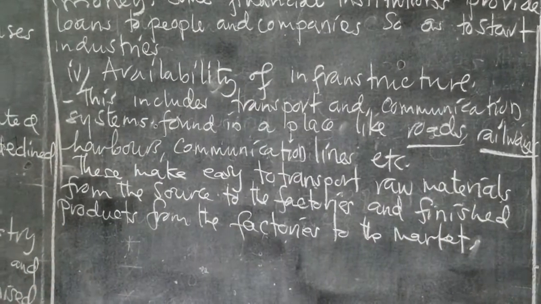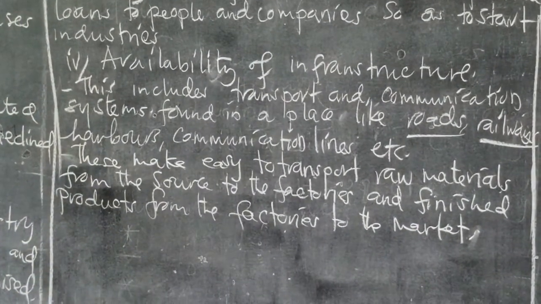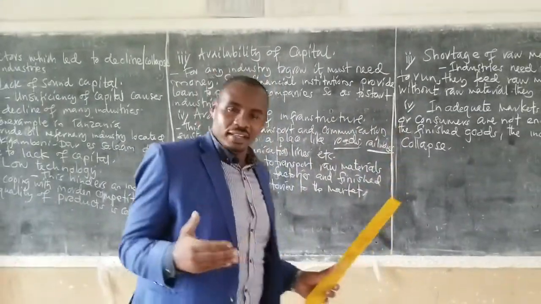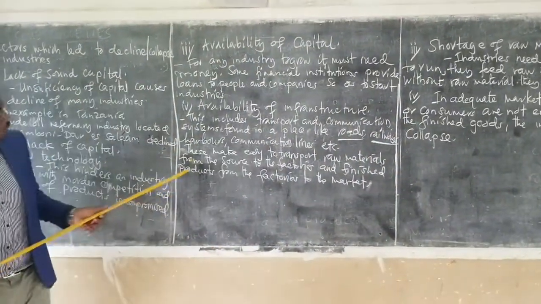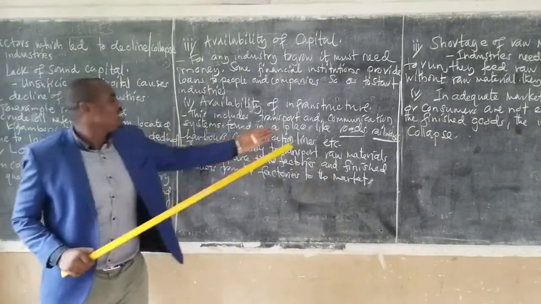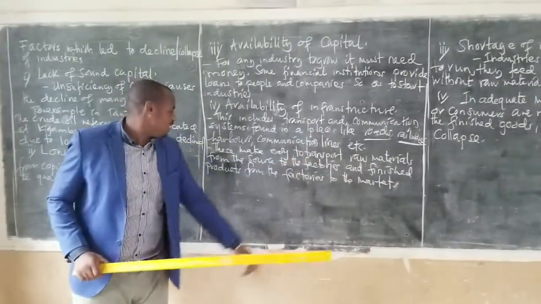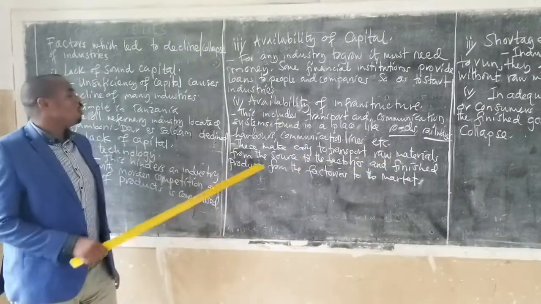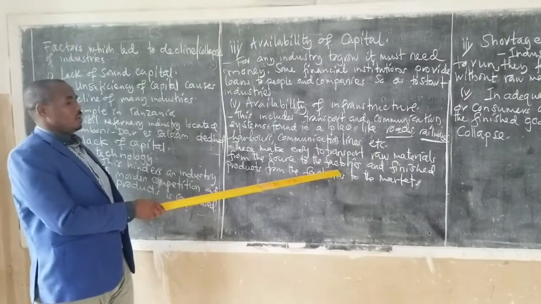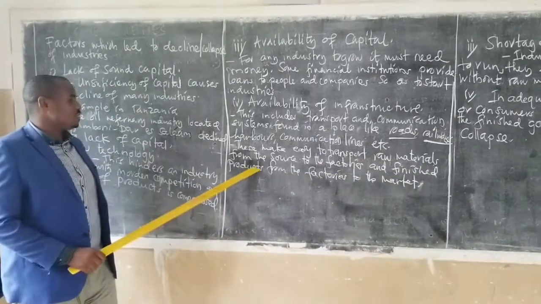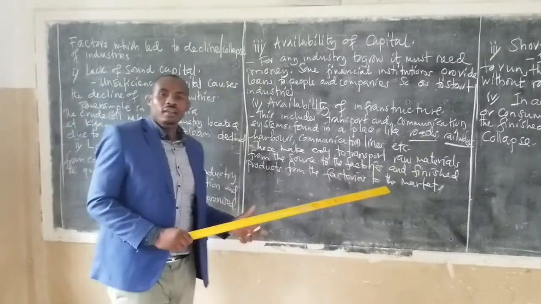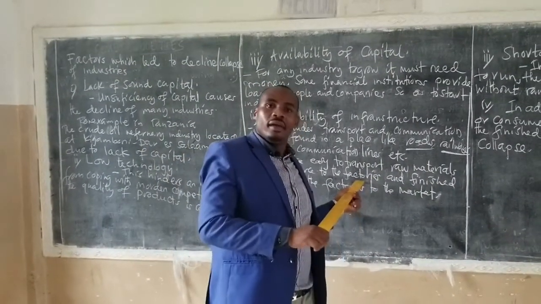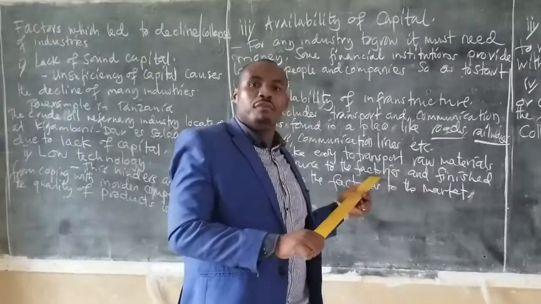Also, after we have seen these factors which can facilitate the growth of industries, now it's better we look at the importance of these infrastructures to the growth of industries. This makes it easier to transport the raw materials from the source to the factories, and the finished products from the factories to the market. When we talk about factories, it is the same as saying industry, manufacturing area.